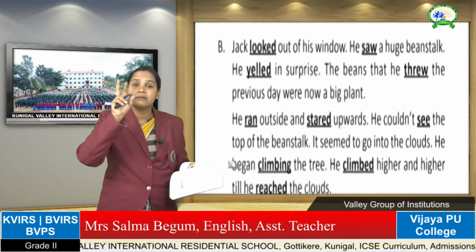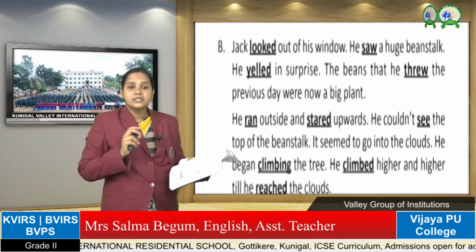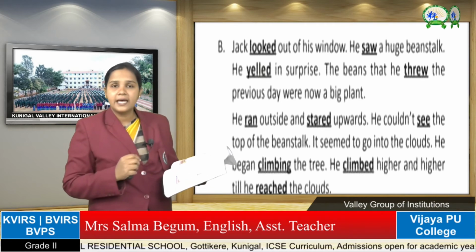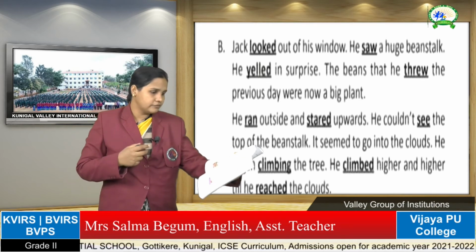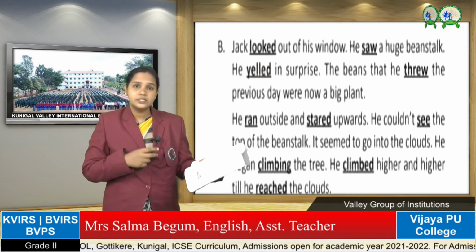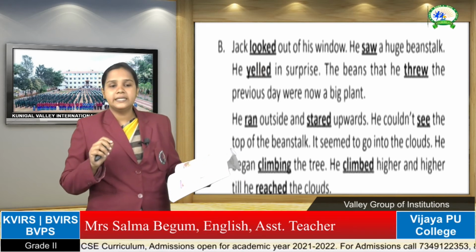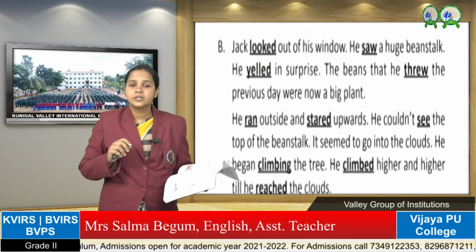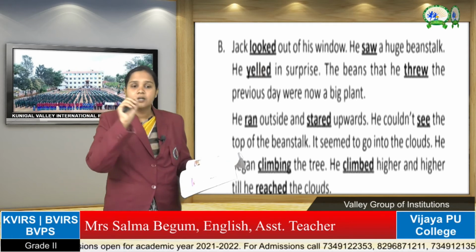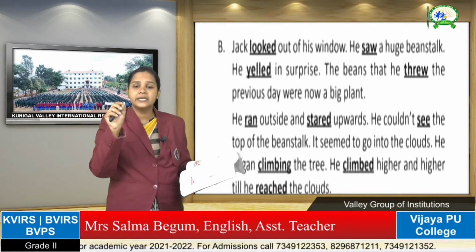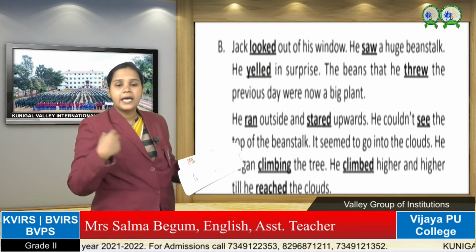He ran outside and stared upwards. See, in this sentence we have two verbs. He ran. Running is an action. Stared means looking very carefully. It is underlined. He couldn't see the top of the beanstalk. Here seeing is an action.